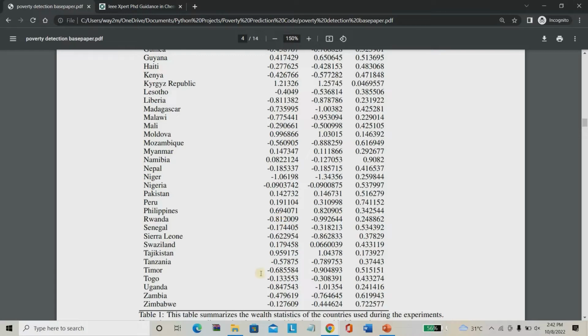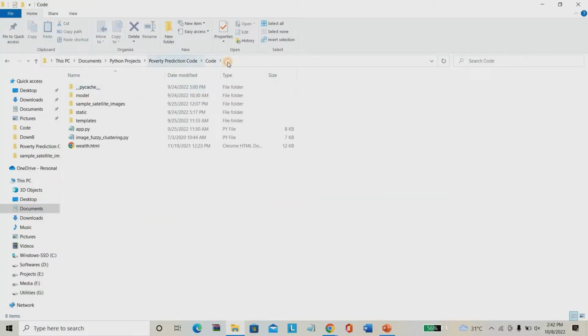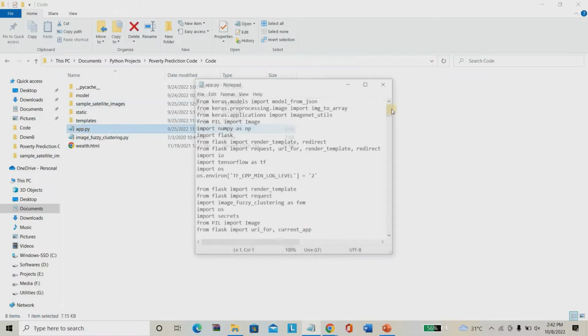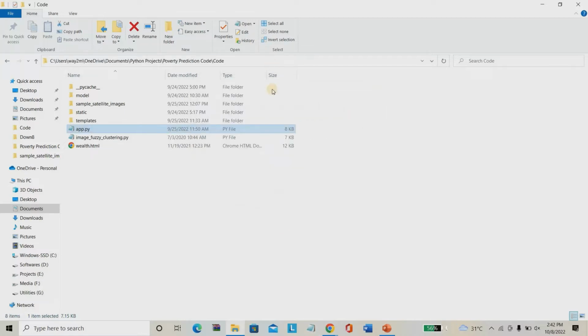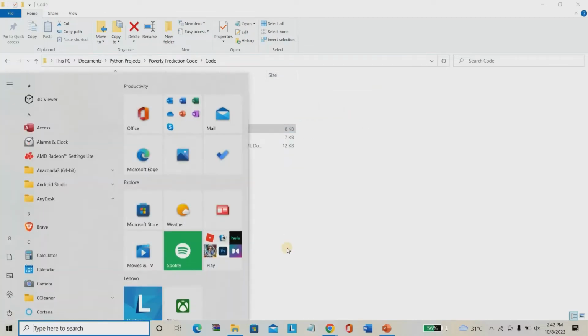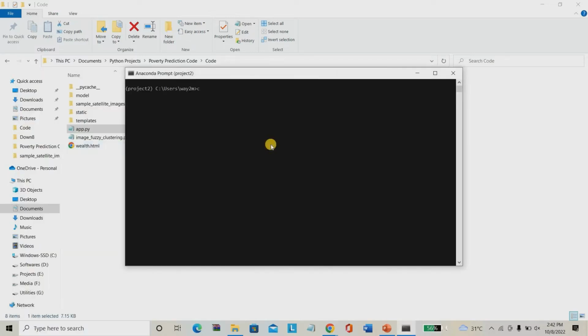Without wasting time, I'm going to run the project for you. So this is the project code I'm going to run. I'm copying the project location. This is the complete project code. Then I'm going to run it using Anaconda. I'm going to use cd, space, project directory link. Then I'm going to run Python space app.py.